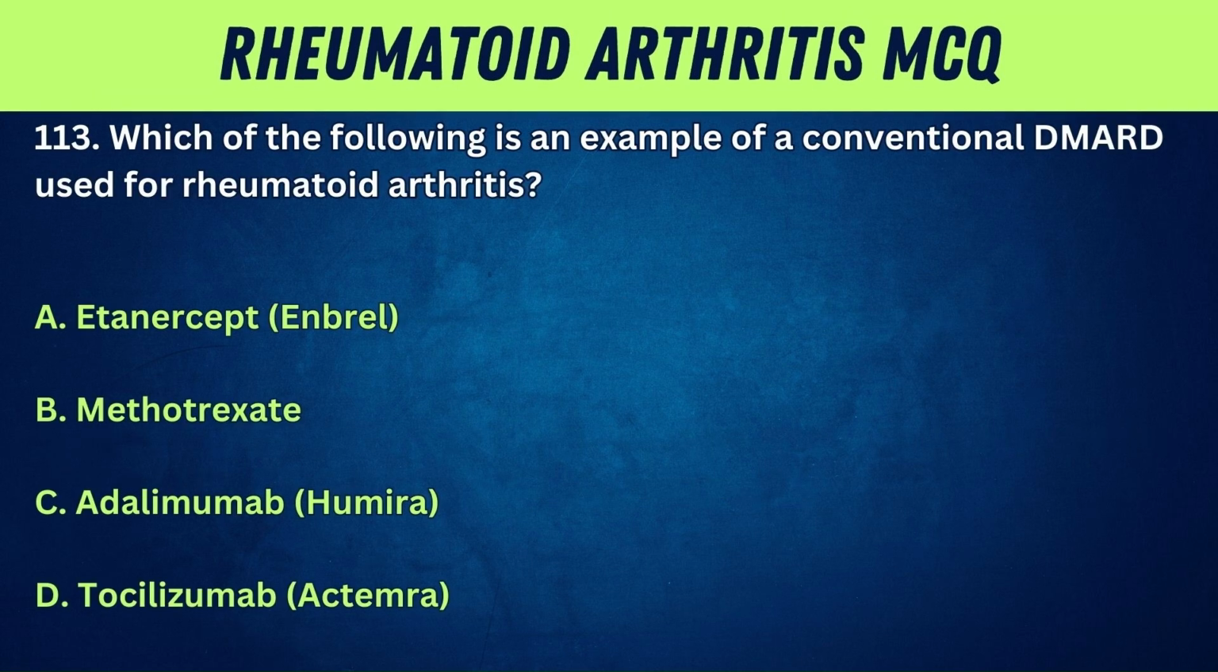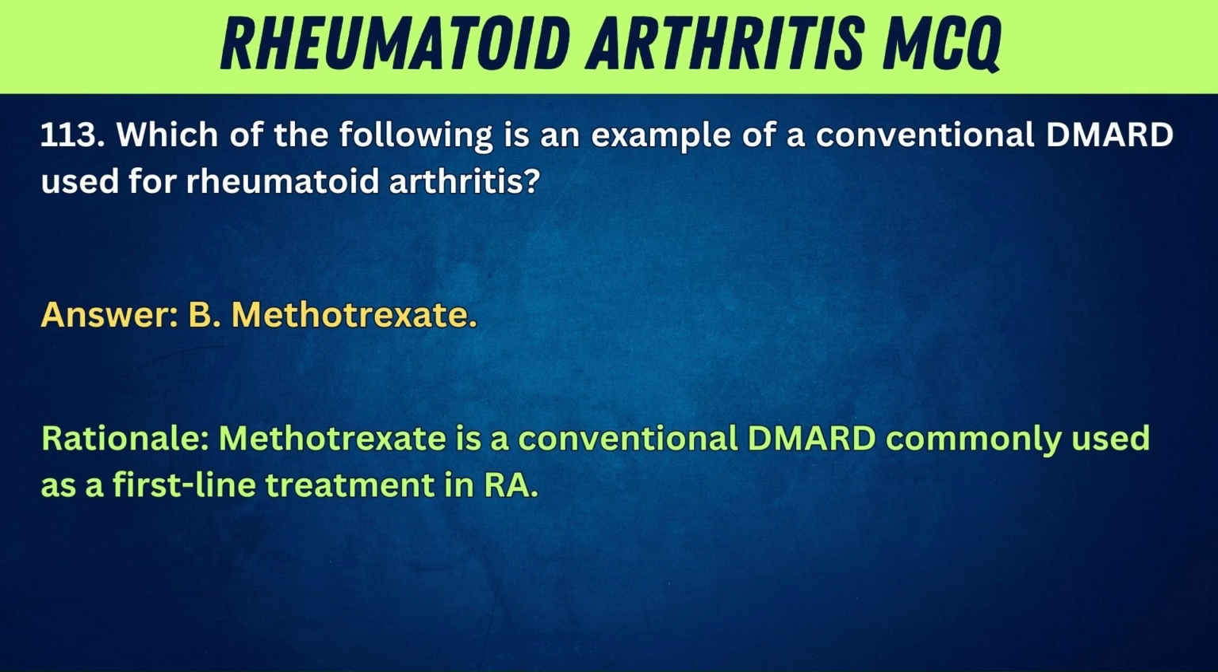113. Which of the following is an example of a conventional DMARD used for rheumatoid arthritis? A. Etanercept, Enbrel. B. Methotrexate. C. Adalimumab, Humira. D. Increased bone density. Answer: B. Methotrexate. Rationale: Methotrexate is a conventional DMARD commonly used as a first-line treatment in RA.